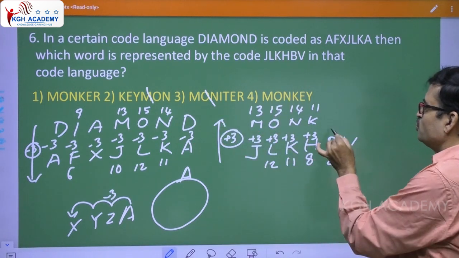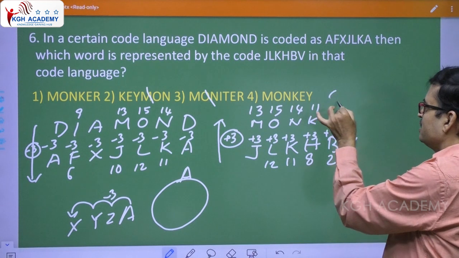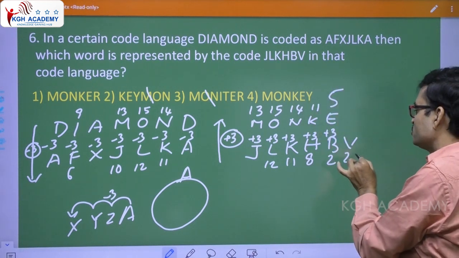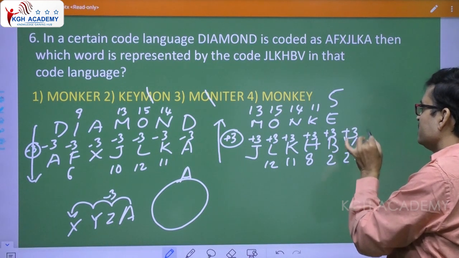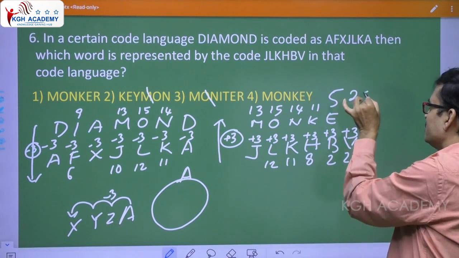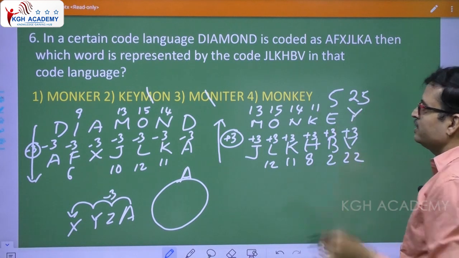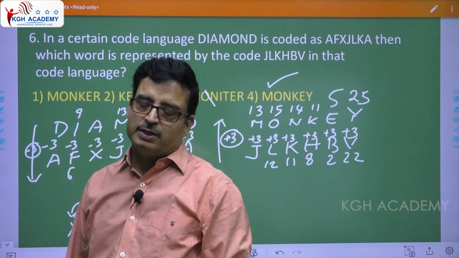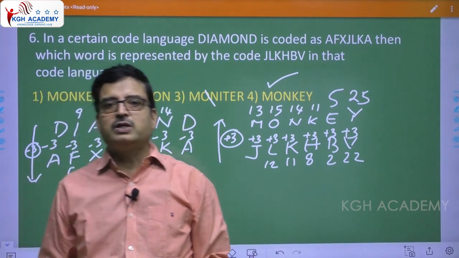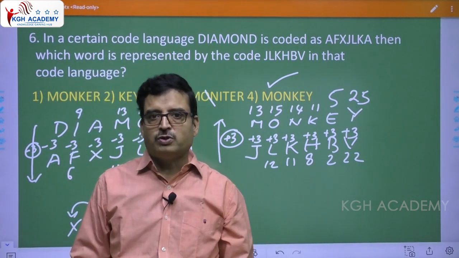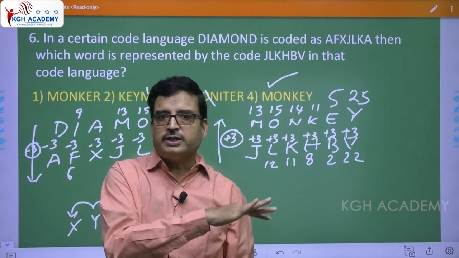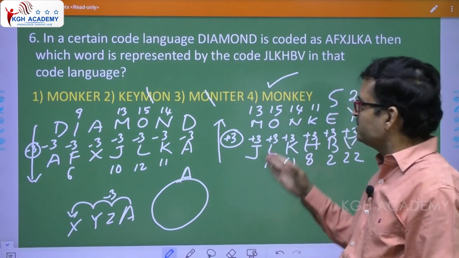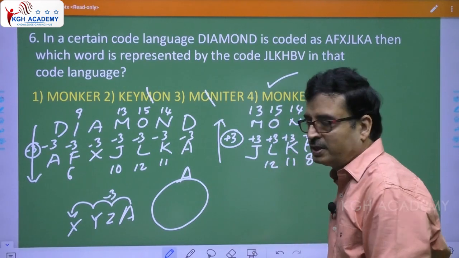Right, B. B is 2. 2 plus 3 is 5. 5 is E. Okay, this is 22 plus 3, 25. 25 is Y. So the answer is monkey. Sometimes they may give you a meaningful word and tell you to find the coded word, or else they give you a coded word and tell you to find the meaningful word. Whichever it may be. So the answer is monkey, the fourth option. Clear?